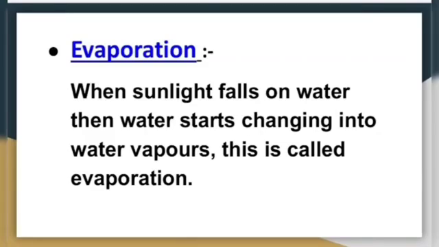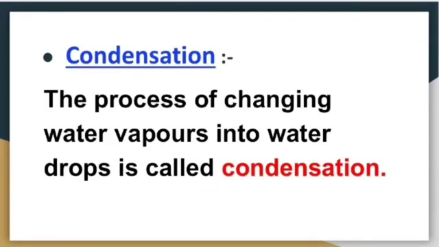In the water cycle, first of all, the sunlight falls on the water bodies like river water, lake water, ocean water or sea water, and with the sunlight all the water changes into water vapors. And second stage is condensation. What is condensation? The process of changing water vapors into water drops is called condensation.